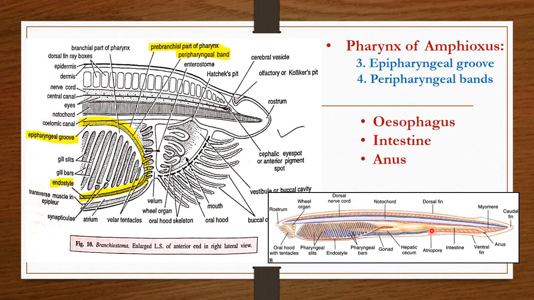The hindgut that follows is narrower, and its terminal part, the rectum, is heavily ciliated and opens to the outside by means of the anus. Anus is a small circular aperture controlled by a sphincter. It opens at the base of the caudal fin, a little left of the midventral line. This is the position of the anus.